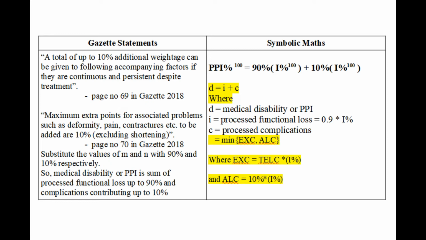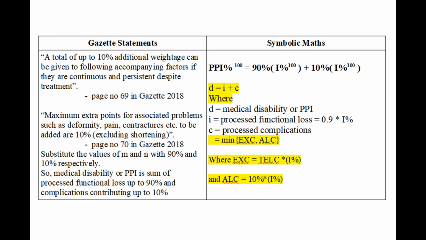The extent of complications is calculated by multiplying the total eligible complications into functional loss, and ELC is calculated as 10% of functional loss. You take the minimum of EXC and ALC. In this way, Gazette simplifies the assessment of medical disability.